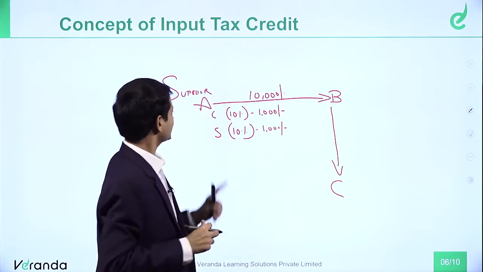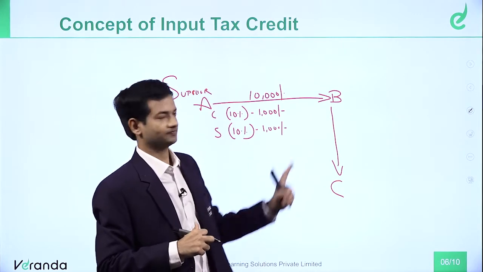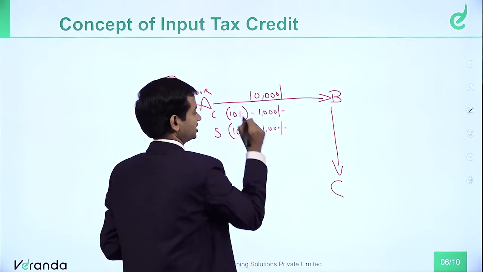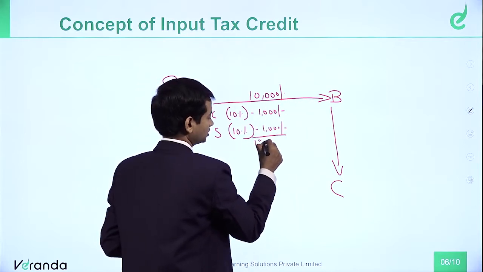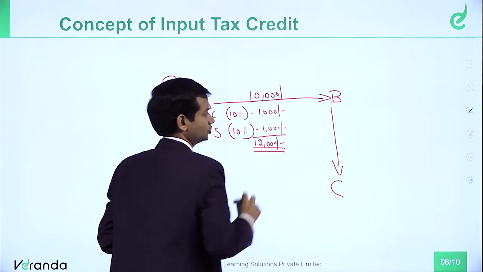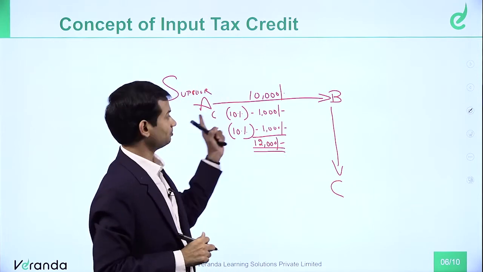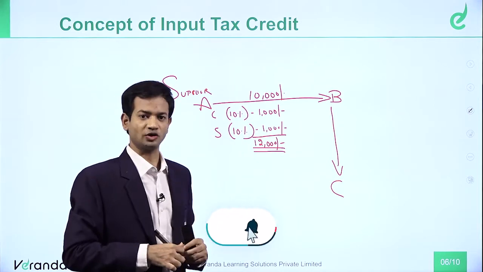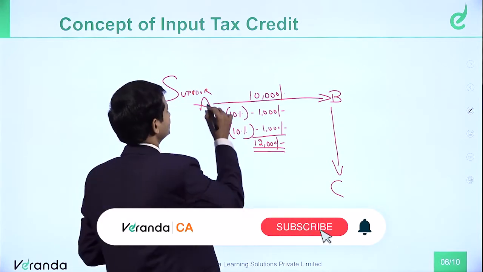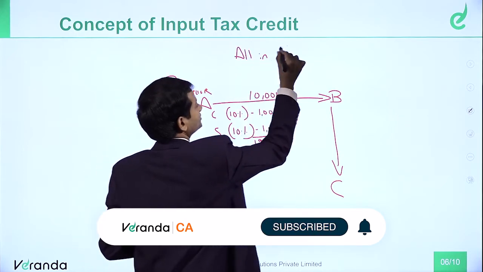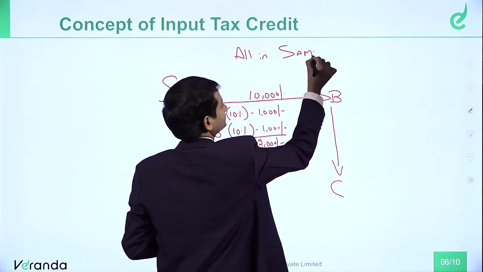So let's say supplier A is supplying goods to B worth rupees 10,000. On that he has charged 10,000 rupees plus 10% CGST plus 10% SGST, so the invoice value is 12,000 rupees. So please note, A supplied goods to B worth rupees 10,000. Let's say the rate of GST is 20% within the same state, all in the same state.